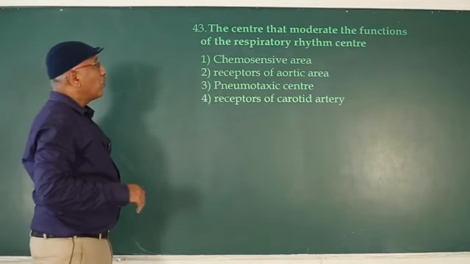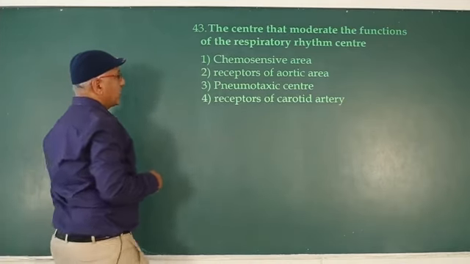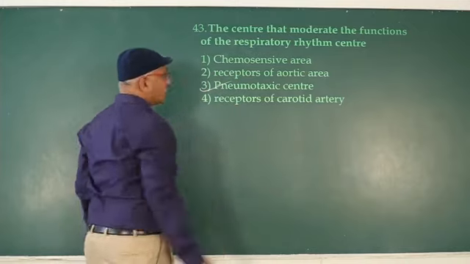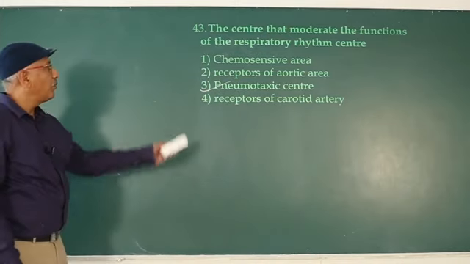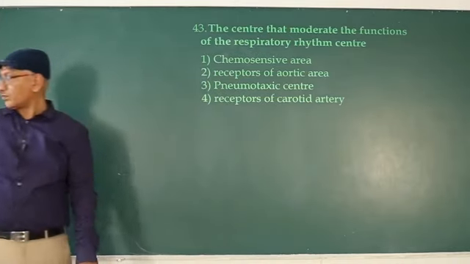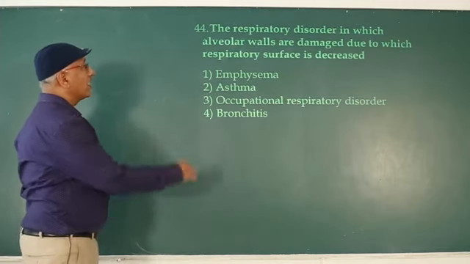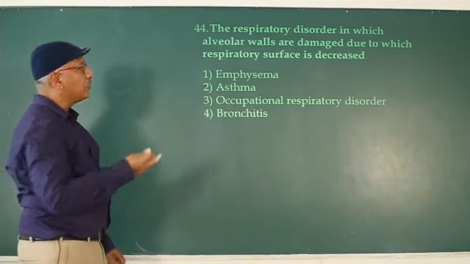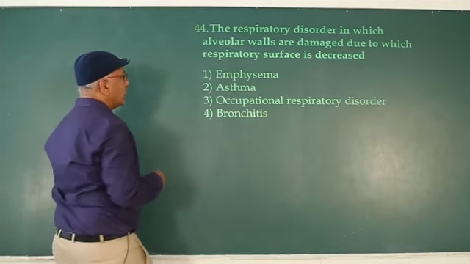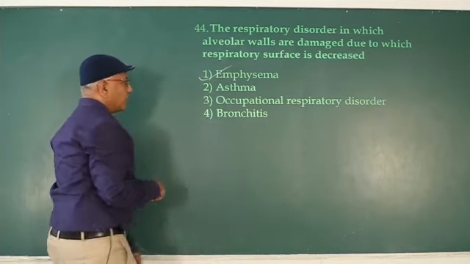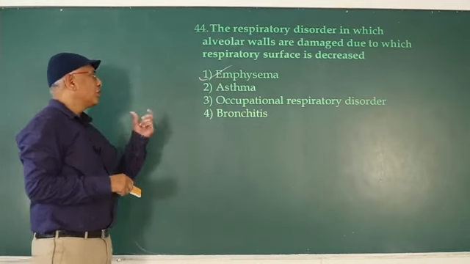The center that moderates the function of the respiratory rhythm center is the pneumotaxic center present in the pons varolii. The respiratory disorder in which alveolar walls are damaged, due to which respiratory surface is decreased, is emphysema.